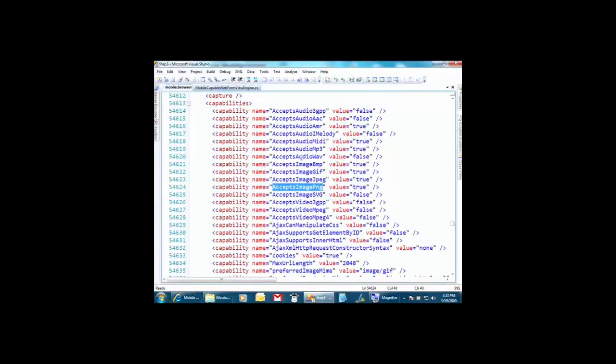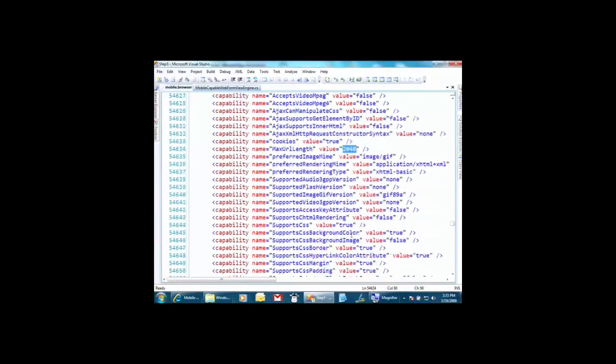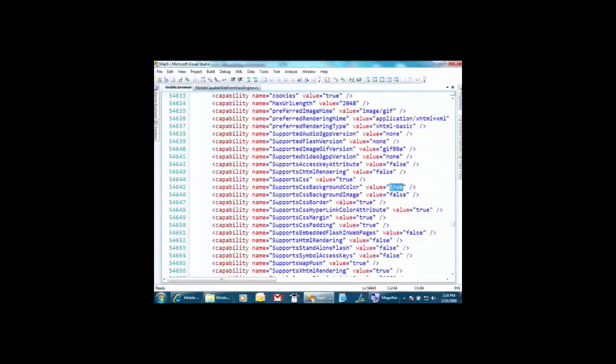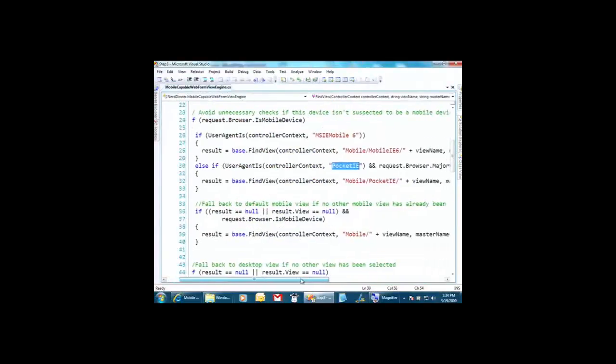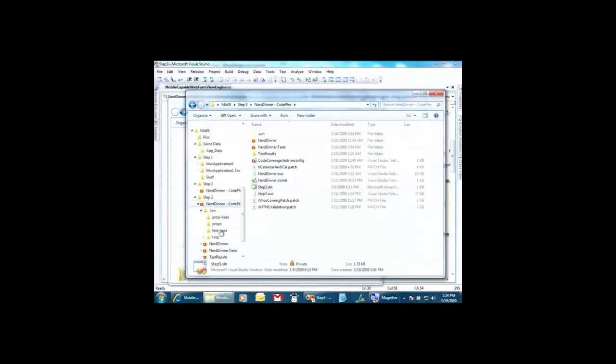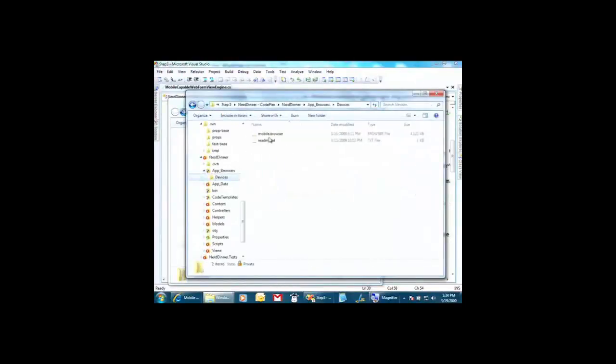So I can get an awesome experience on every device, and I can start querying these devices for, well, what's the longest URL this device can handle? Or does it support CSS, but most importantly, does it support CSS background color, which a lot of mobile devices don't? Then things start getting interesting. They've done that work for us, and they've made it Microsoft PL, Permissive License, Knock Yourself Out License. Isn't that cool? Tell the mobile Hotmail guys, this is huge. It's physically huge too. Let's see how big this thing is. This file goes in App_Browsers, 4.1 megabytes of work that they have done for us.